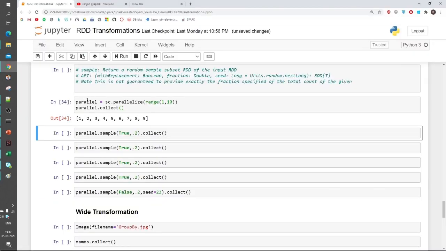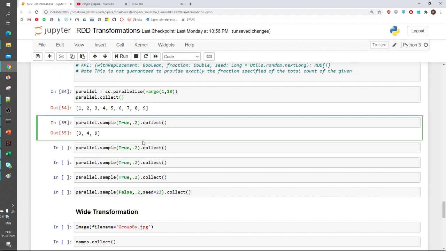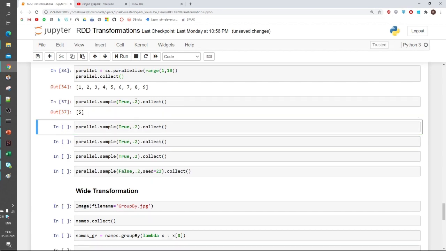Okay, this is my data. Parallel equal to sc.parallelize. I am initiating 1 to 10. So this is my 9 elements, and here I am referring true. True means it would be sampling with replacement. So the same data cannot repeat in this sample. And 0.2 is the fraction of the original data set. So it will just give me 20% of that data. When I run this again, the result would be different because it is sampling with replacement.